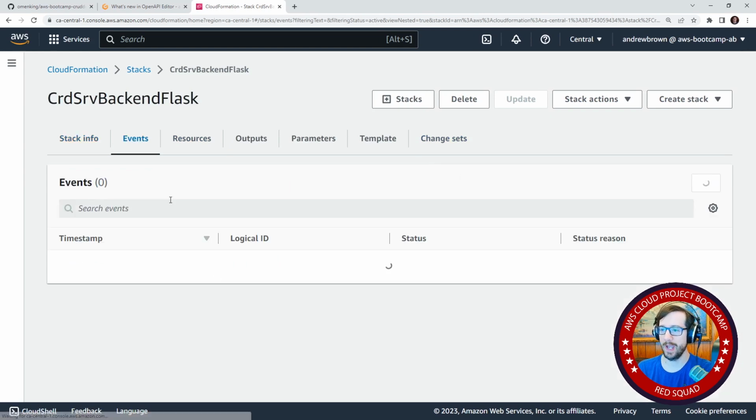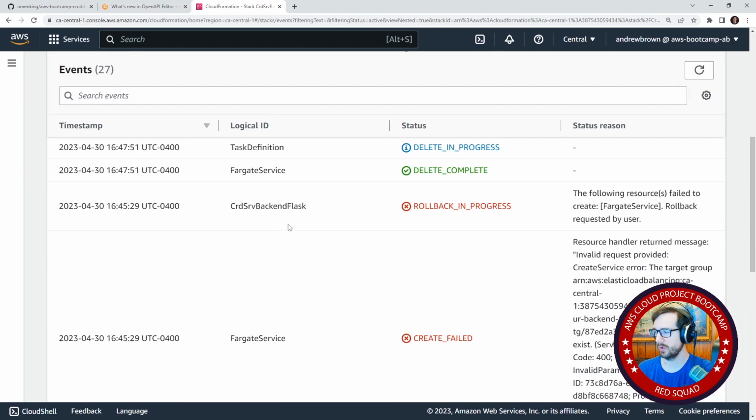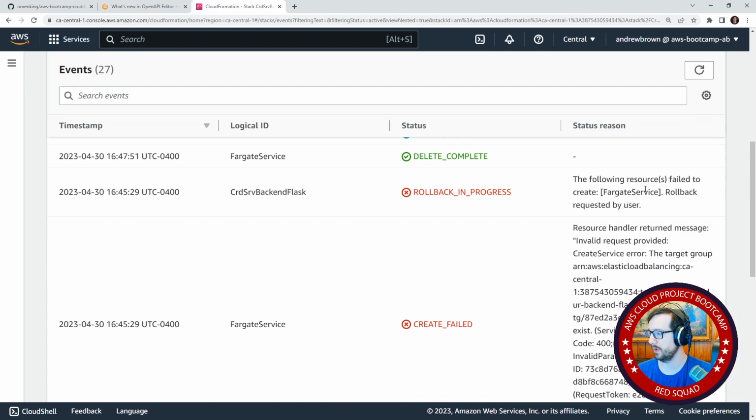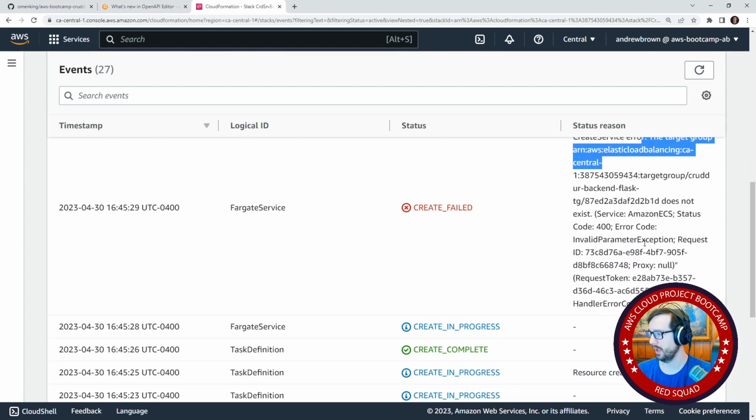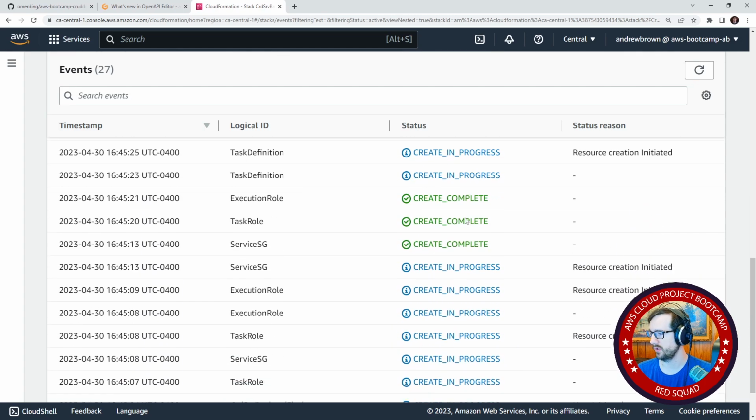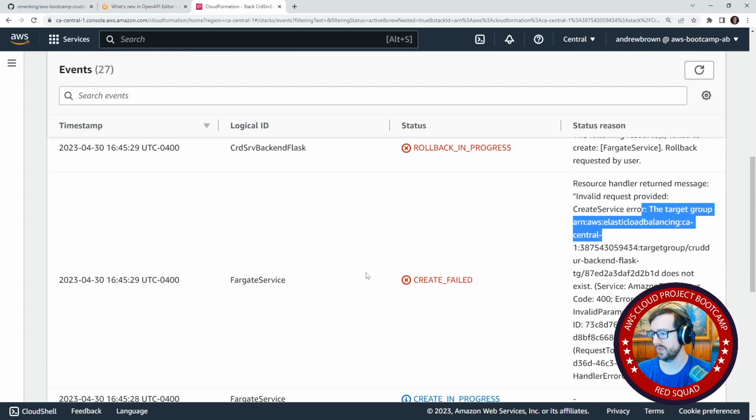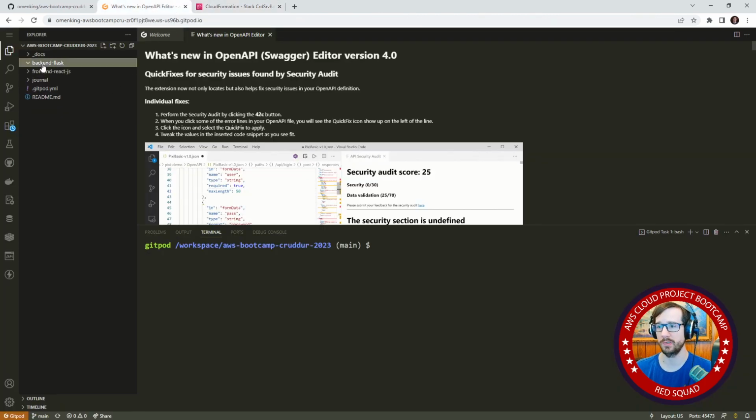So we had a rollback here for the backend service, and we'll scroll on down and see what the problem was. It says resource handler message failed, invalid request provided, create service. The target group does not exist. So that's what it's saying, that there's no target group. And so that's the issue here, but is there an error down further? No, so really it's just that it says there's no target group. So let's go take a look at our code and try to figure out what has gone wrong.